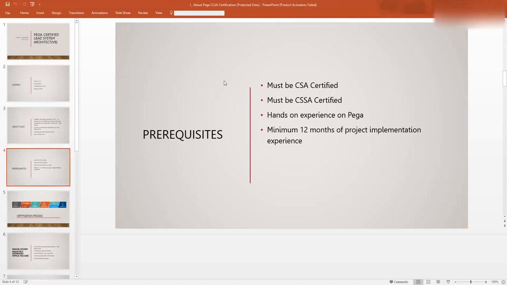It's a multi-step process to become an LSA, and the current exam version is 8.3. The prerequisite is that you must be CSSA certified. You should have hands-on experience, a minimum of 12 months, to at least attempt the LSA exam. How many of you have already given LSA part 1 or part 2? Has anyone at least given LSA part 1 or part 2?